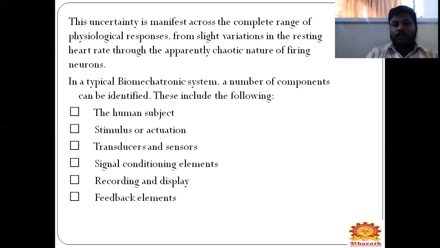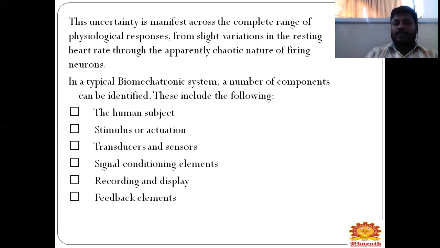The first one is the human subject, next is stimulus or actuation, next is transducers and sensors, next is the signal conditioning element, next is recording and displays, and next is feedback elements. These are the six main elements in a typical biomechatronic system.